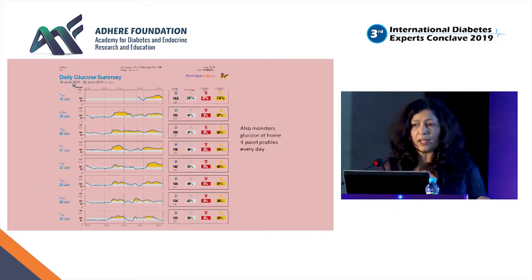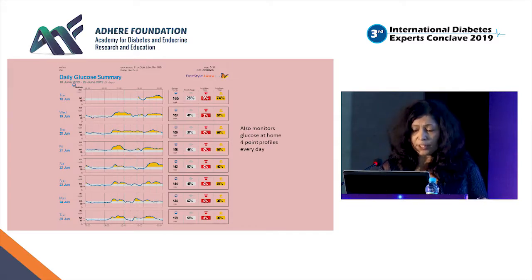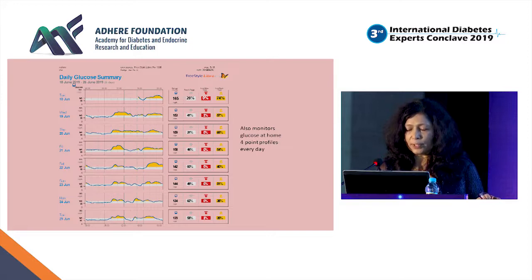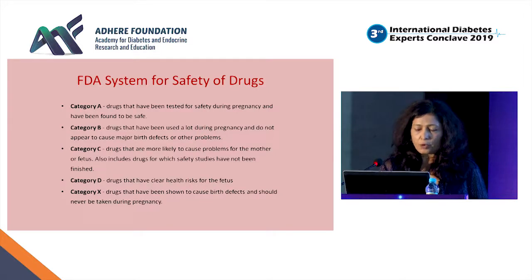This is another way, if it is very severe. She was an IVF pregnancy with a bad history. You can see just within 4 days how it is going down. And now her hyperglycemia time reduced from almost 74% to less than 30%. So CGM also becomes a very important tool like SMBG in pregnancy. So when you decide which insulin, there are categories. You know that category B is the safest drugs.